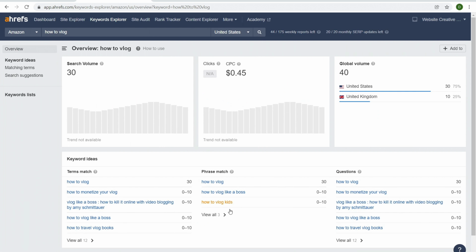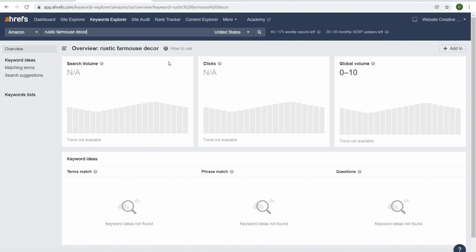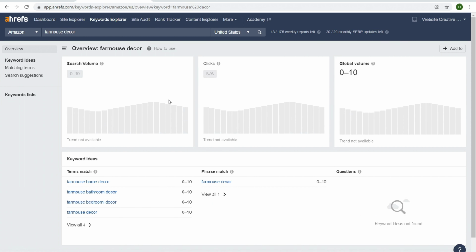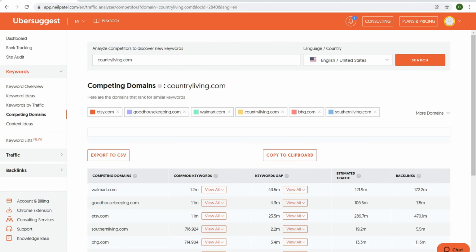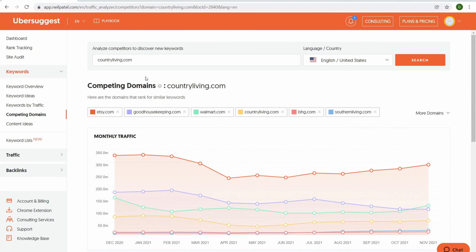Obviously, there's not going to be much on Amazon, but if we have something like rustic farmhouse decor, for example, it gives us a bunch of different ideas. All right, so people aren't really searching for that. So if we say farmhouse decor, let's see what comes up for that. All right, so here are the results from Amazon. Not particularly helpful, but personally, I love this Google YouTube separation. Ubersuggest is primarily just from Google.